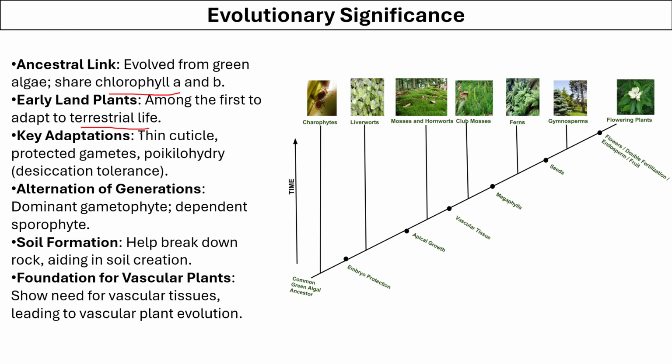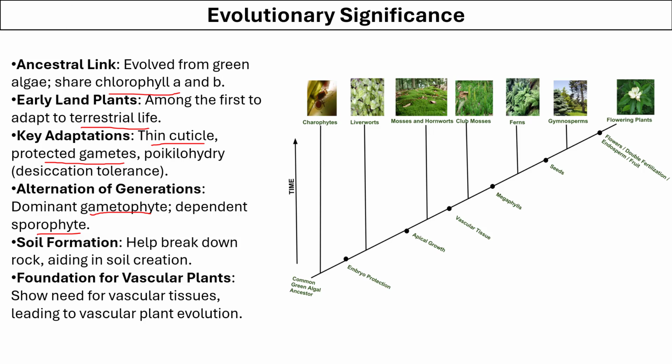Bryophytes have several adaptations. For example, they have thin cuticle, they have protected gametes, and they display poikilohydry, which is the tolerance for drying conditions. Bryophytes also have alternation of generation, in which in their life cycle they have a gametophyte and a sporophyte, out of which gametophyte is the dominant phase and the sporophyte is the dependent phase.